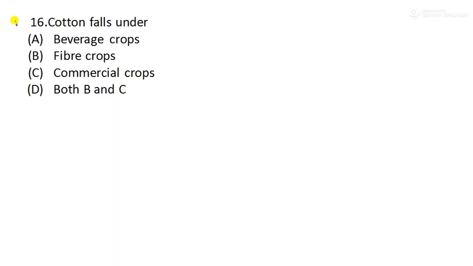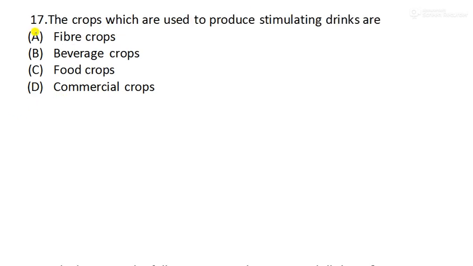Next is question number 16. Cotton falls under beverage crops, fiber crops, commercial crops, or both B and C. Cotton is a fiber crop, and its commercial value is also high. So it is both fiber and commercial crop. Therefore option D is the right answer. Moving to the next question.